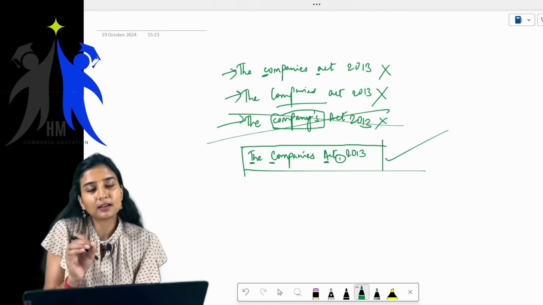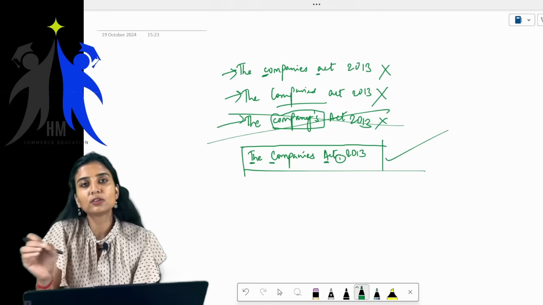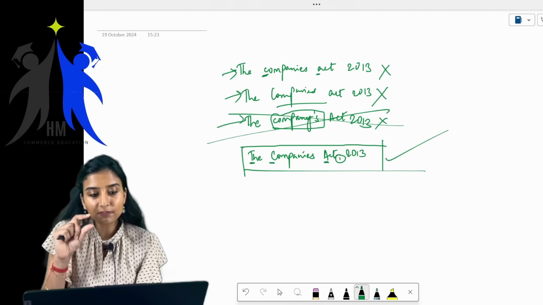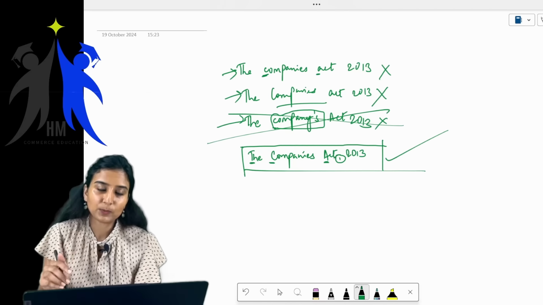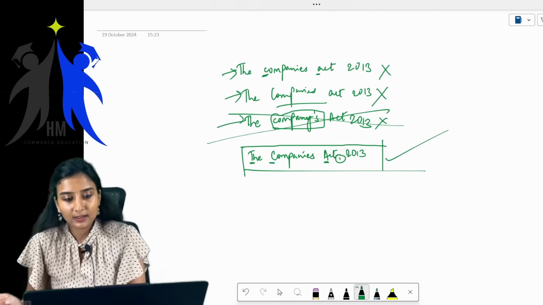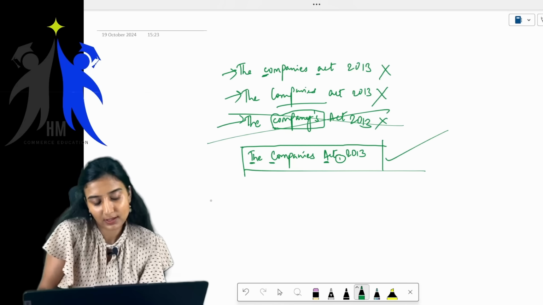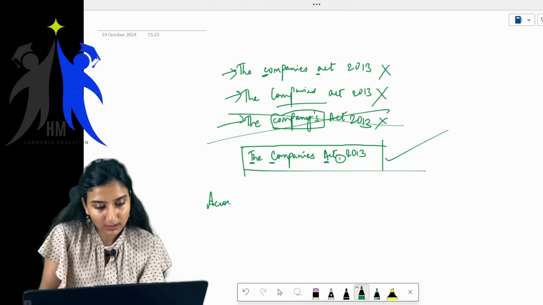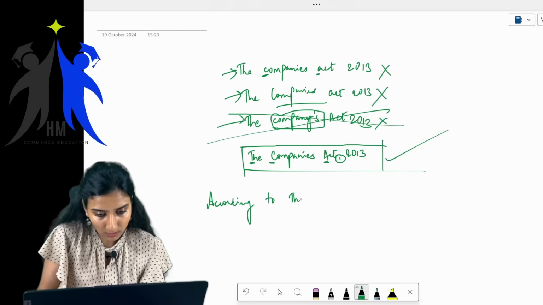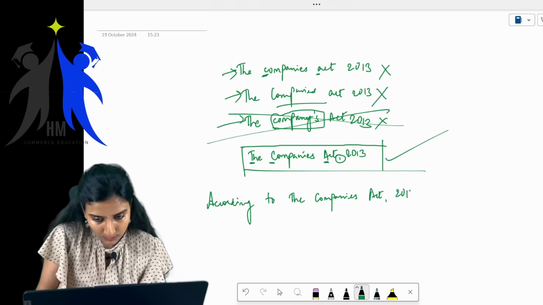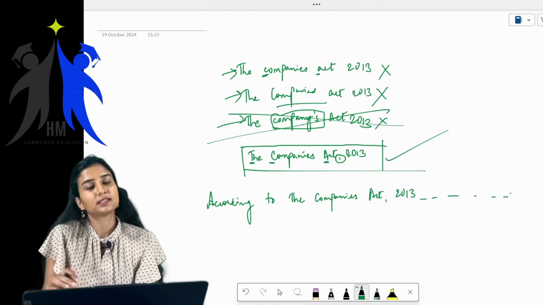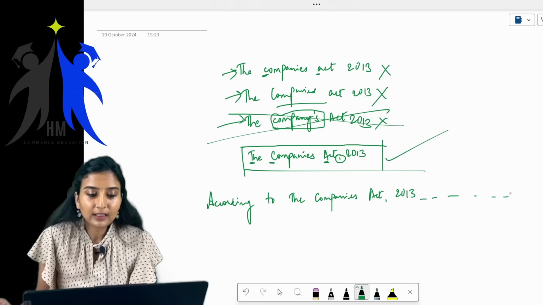Say, for example, the Indian Contract Act. When you write, you have to make sure all the first letters of the name of the act are in uppercase. Whenever you write your answers in your examination, you always have to follow this rule. You should write like this: according to the Companies Act, comma 2013. Whatever the answer is, you continue. Getting it?